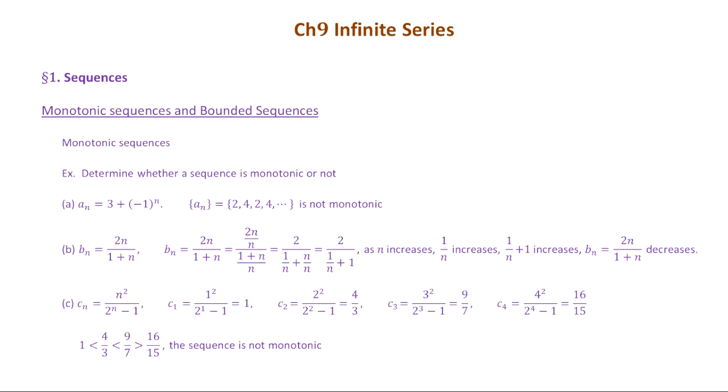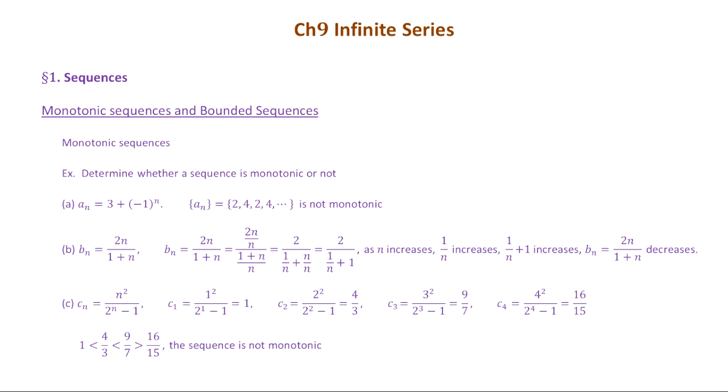Sometimes you want to know whether a sequence is monotonic or not, and that is actually an important property. Let's see some examples of sequences. In problem A, a_n equals 3 plus (-1)^n, the example we did before at the beginning of this section. If you write the terms explicitly, they are 2, 4, 2, 4, 2, 4, and so on.